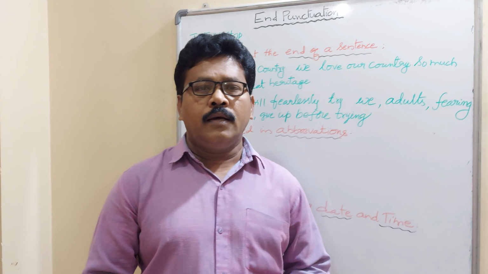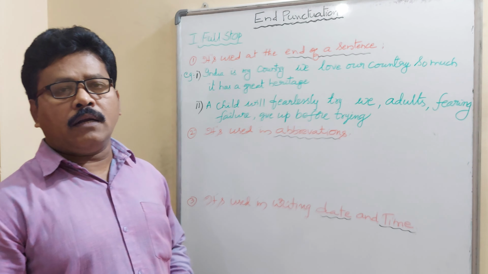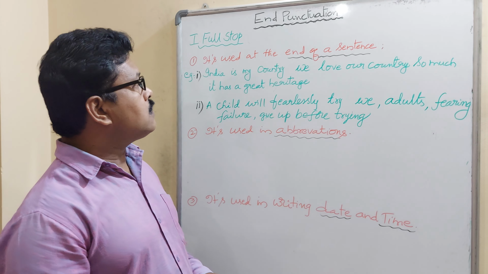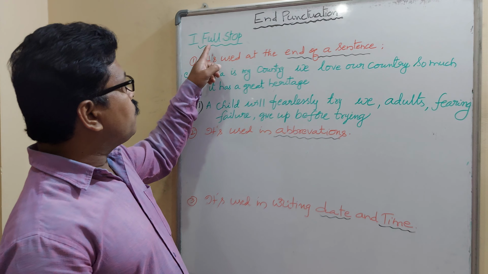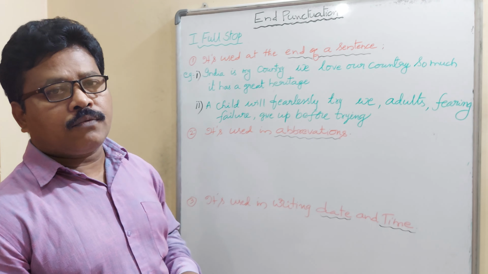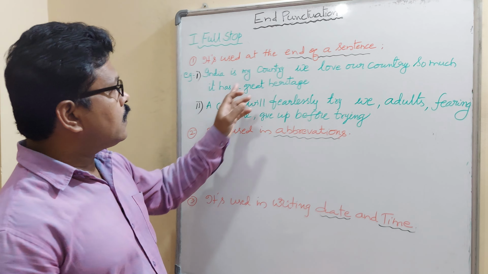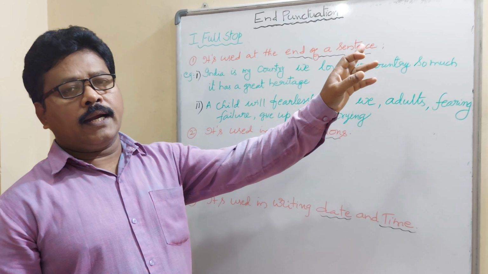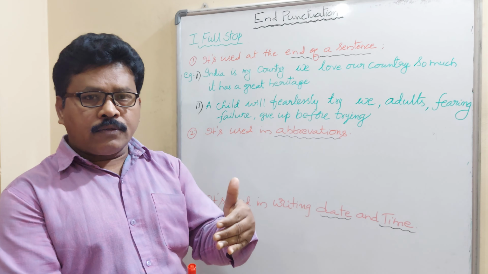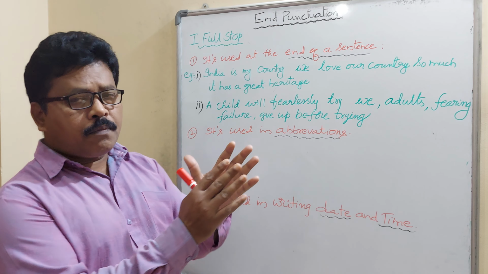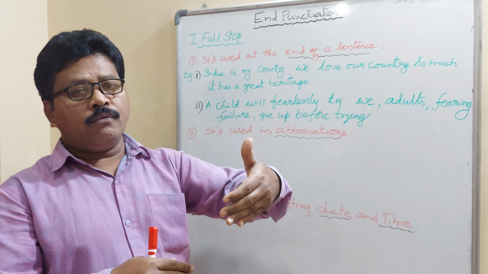In today's video, we are going to learn about end punctuation. The first one is end punctuation in punctuation marks, TSBIE Second Year English. In end punctuation, the first one is full stop. So how to use full stop? What are the rules? The first rule is it is used at the end of a sentence, at the end of a declarative sentence. It is used at the end of an assertive sentence. Full stop marks the closure of the sentence. From there, again we have to take a fresh start.